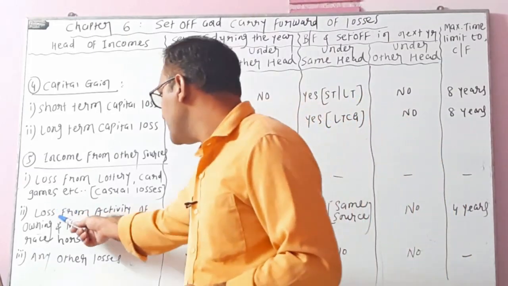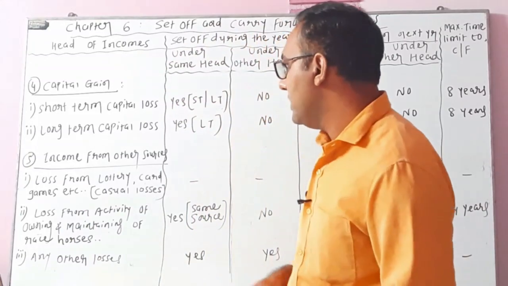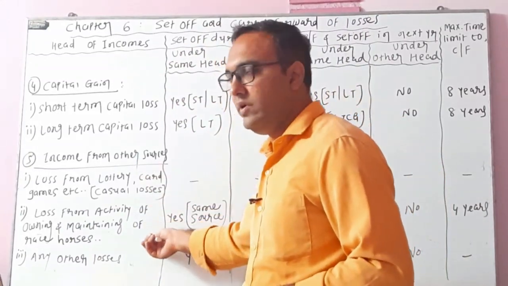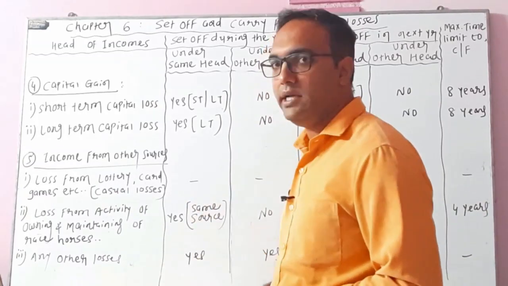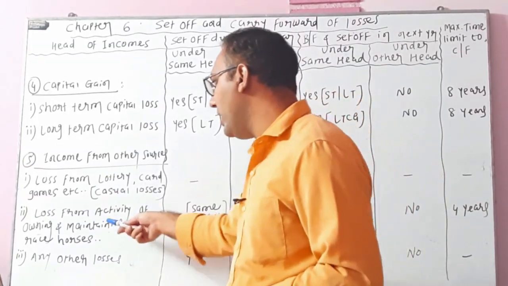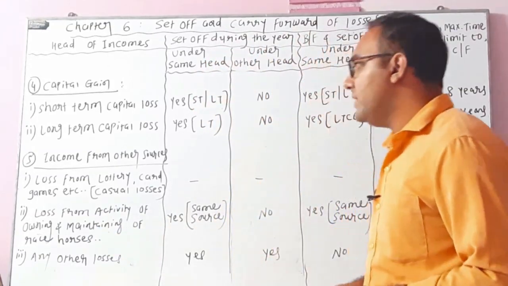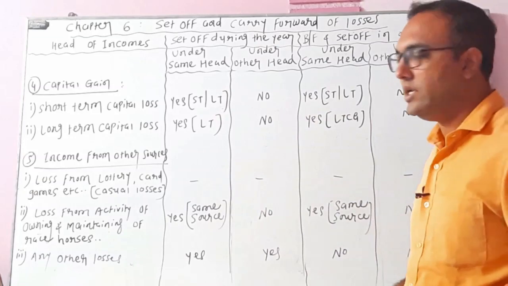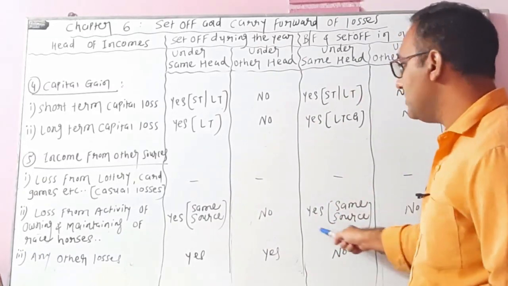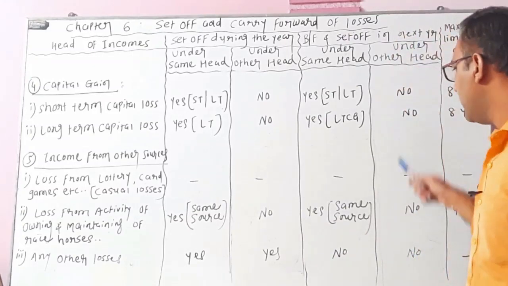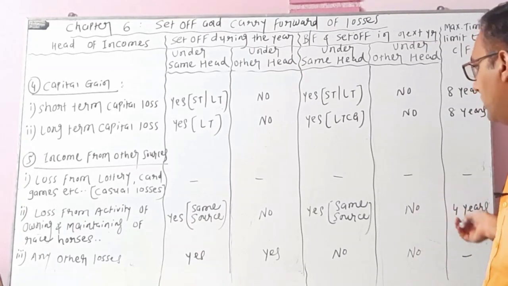Second is loss from the activity of owning and maintaining racehorses. My dear friends, if there is a loss from a specified activity, then you can set it off under the same head, but only against the same source, that is, the profit from the activity of owning and maintaining racehorses. Under other heads, the answer is no. And if there are brought forward losses under such activity, then you can set them off under the same head, the answer is yes, but only against the same source of income. Under other heads, the answer is no, and the time limit to carry forward such losses is 4 years.